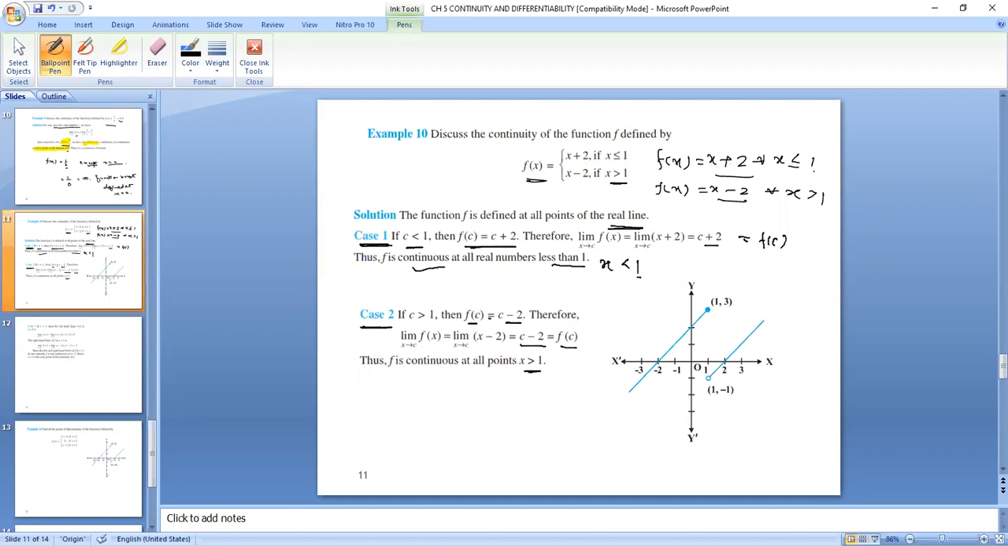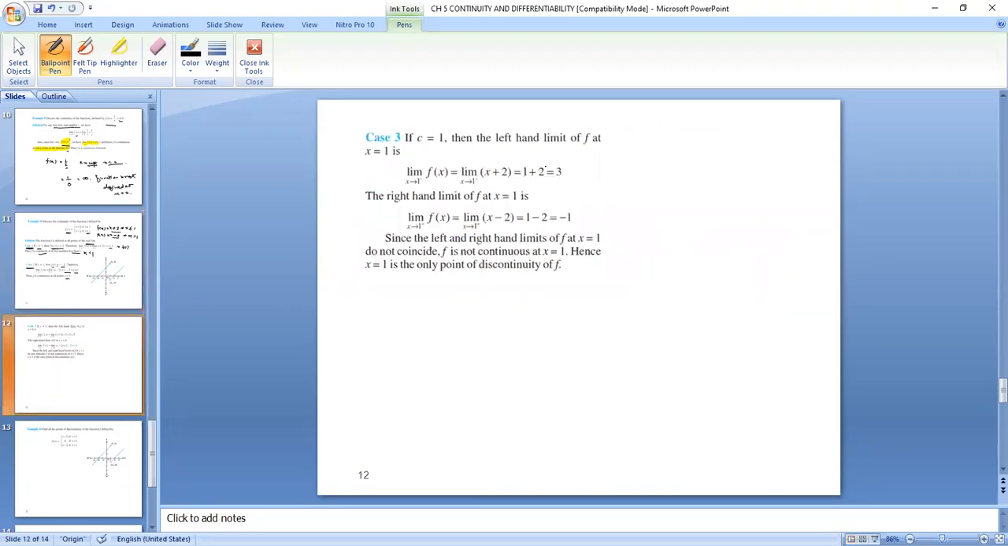We have checked the continuity for x less than 1. We have checked the continuity for x greater than 1. Now is the time to check the continuity at x equals 1. This will be case 3. Case 3 is if c is equal to 1, right? So we are taking the random number c. If c is equal to 1, then the